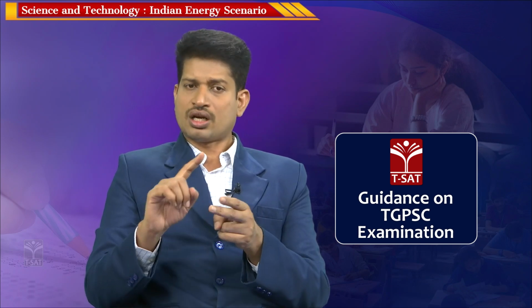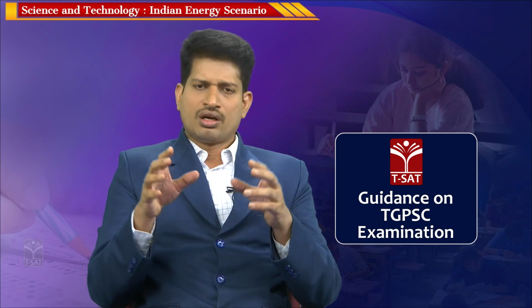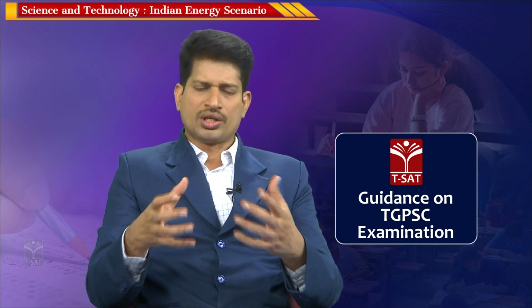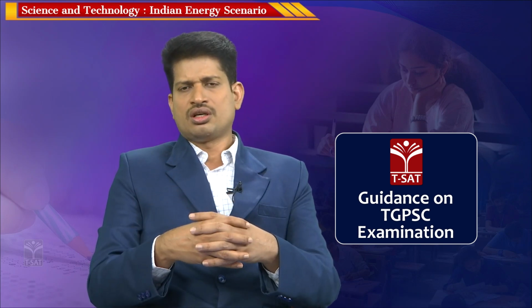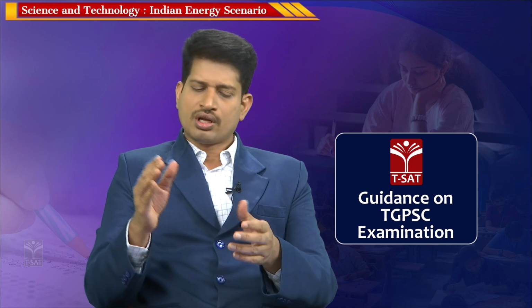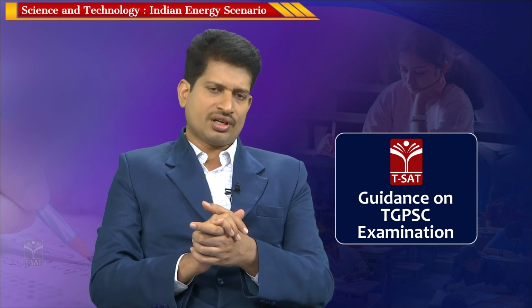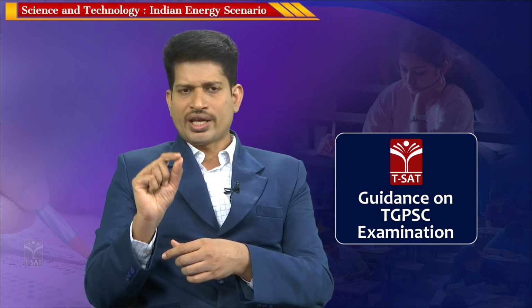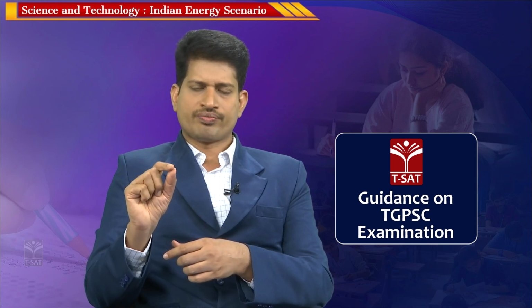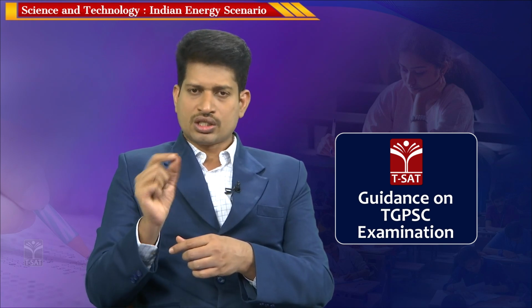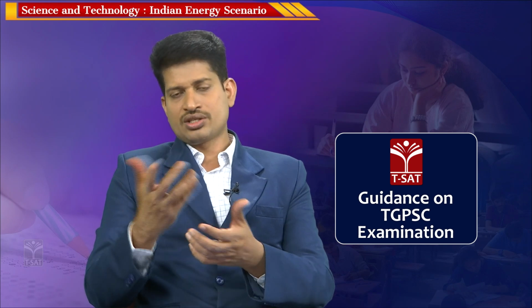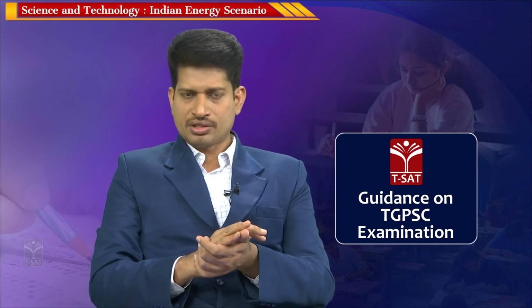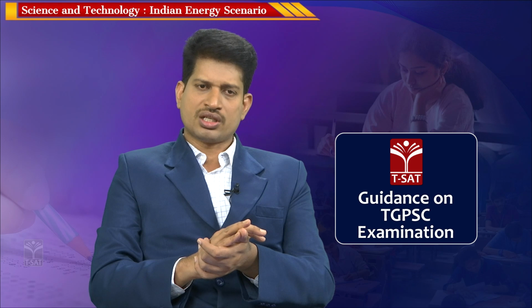Microhydel power projects are non-conventional, meaning a microhydel power project is one which generates power less than 25 megawatts. Just make a note there. Microhydel power projects are considered non-conventional, whereas macro hydel power projects larger than 25 megawatts are considered conventional.